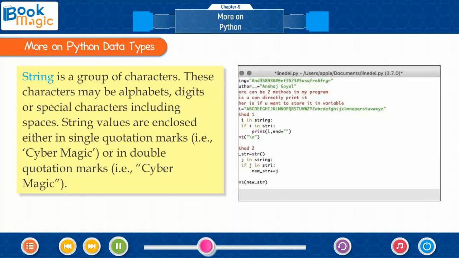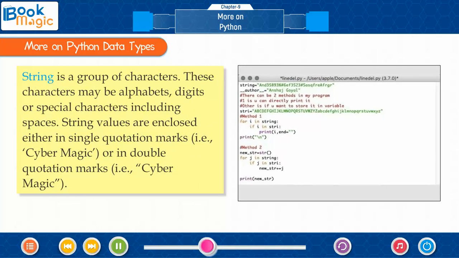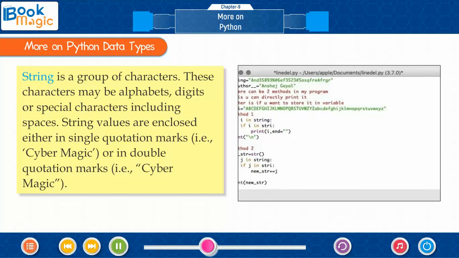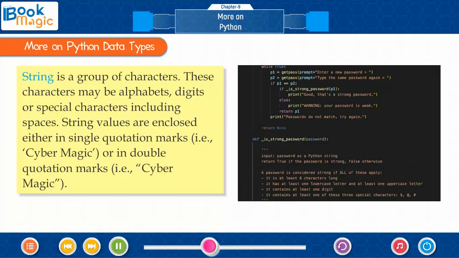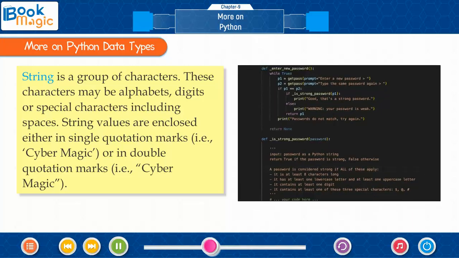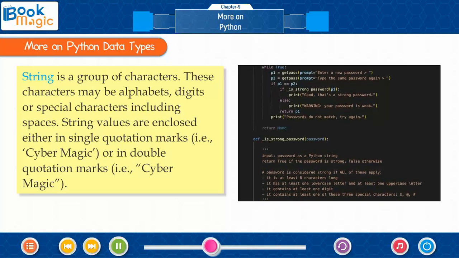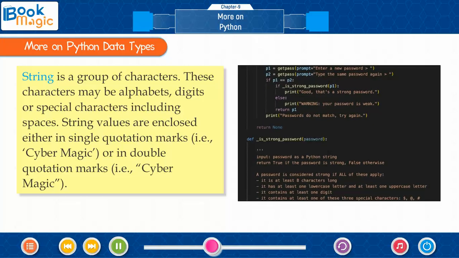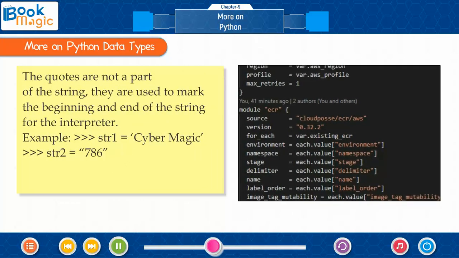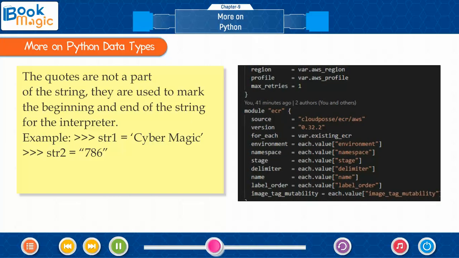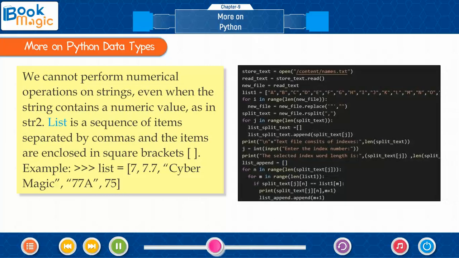String is a group of characters. These characters may be alphabets, digits, or special characters including spaces. String values are enclosed either in single quotation marks, that is, 'cybermagic' in single quotation, or in double quotation marks, that is, "cybermagic" in double quotes. The quotes are not a part of the string. They are used to mark the beginning and end of the string for the interpreter. We cannot perform numerical operations on strings even when the string contains a numeric value, as in str2.